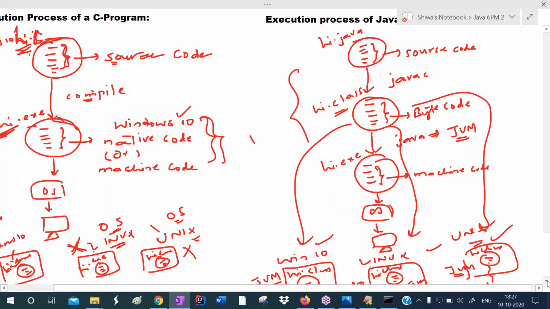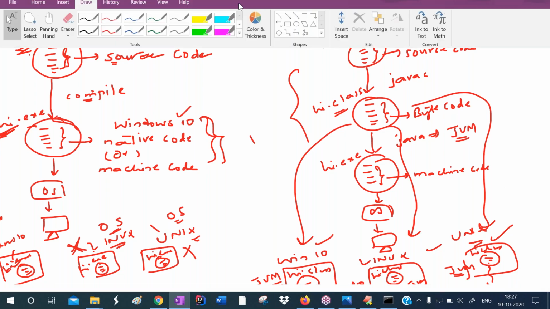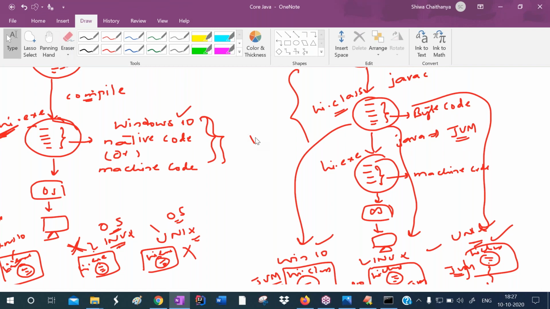Okay, say for example, just a minute, the system is slow.